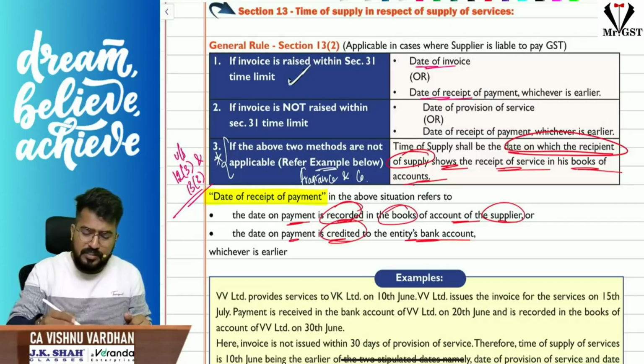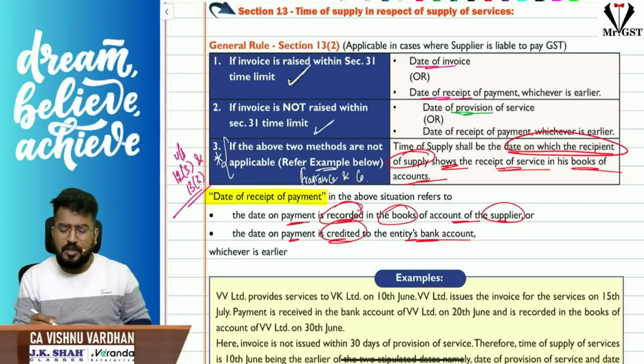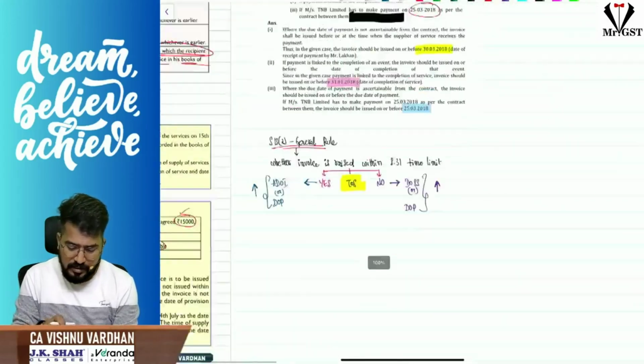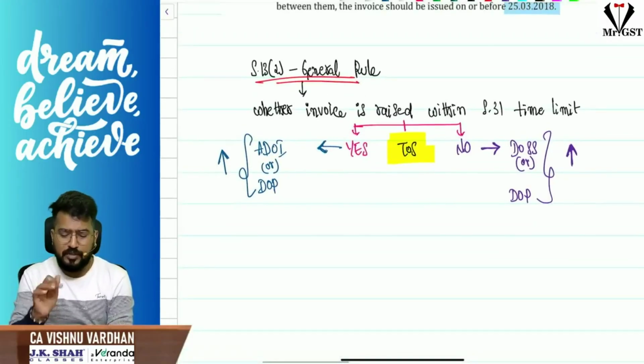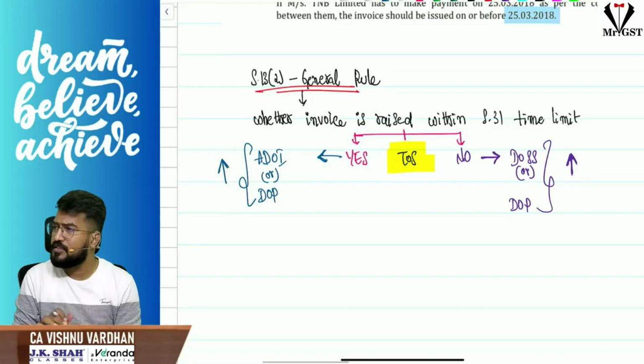No sir, invoice is not raised. Invoice is not raised within section 31 time limit. If invoice is not raised within section 31 time limit, date of provision of service, that is completion of service, or date of receipt of payment, whichever is earlier. So please understand, section 13 subsection 2 general rule is simple. Whether invoice is raised within section 31 time limit or not, that we should check. Answer can be yes or answer can be no.